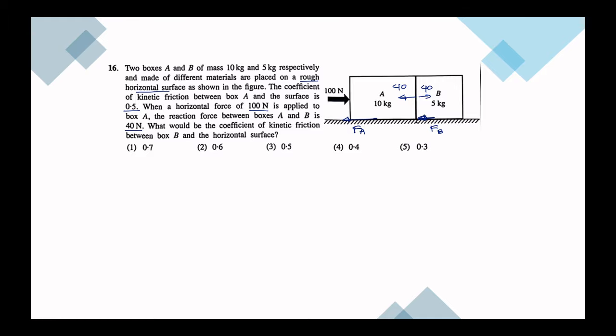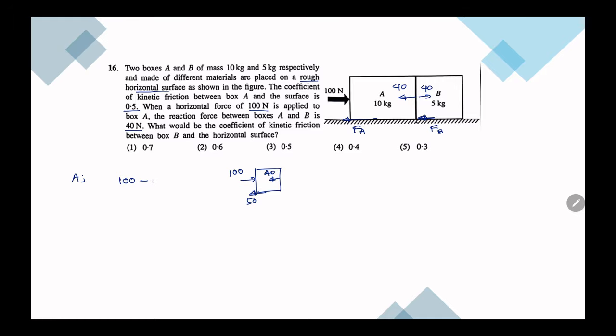If I write the equation for A, on A we have 100 newtons, then 40 newton, and friction, which is mu R. Mu is 0.5, R is 100, that means 50.